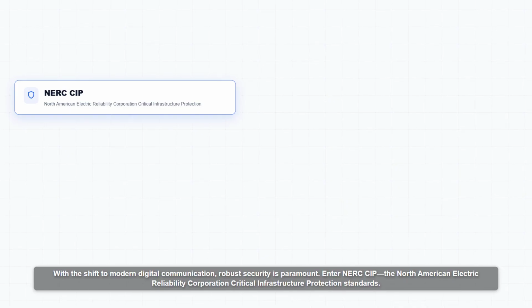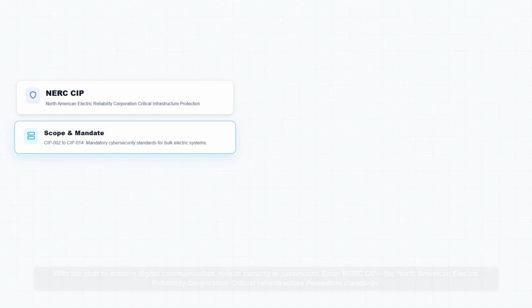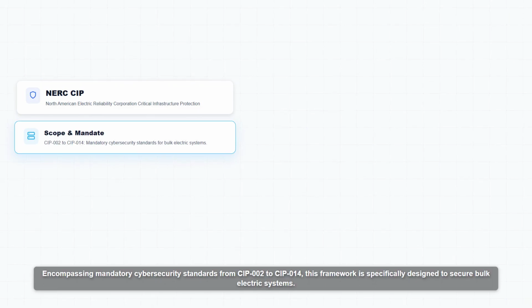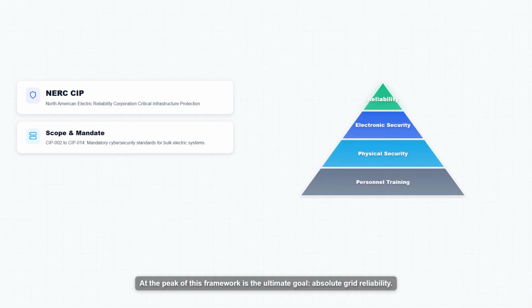Enter NERC CIP, the North American Electric Reliability Corporation Critical Infrastructure Protection Standards, encompassing mandatory cybersecurity standards from CIP 002 to CIP 014. This framework is specifically designed to secure bulk electric systems. At the peak of this framework is the ultimate goal: absolute grid reliability.